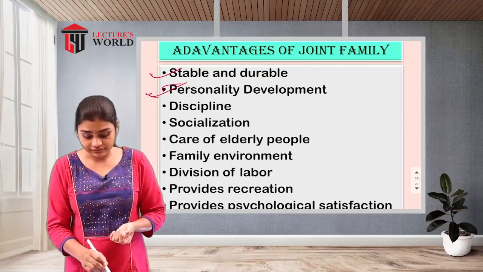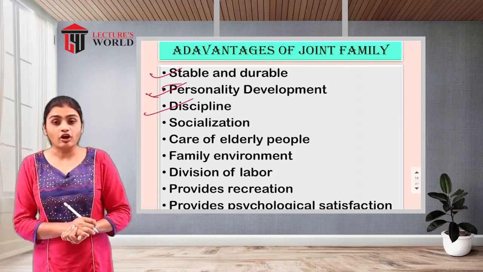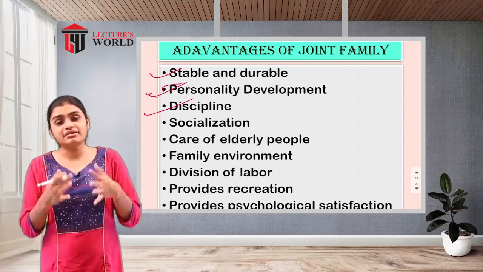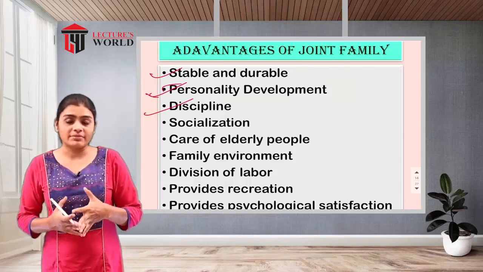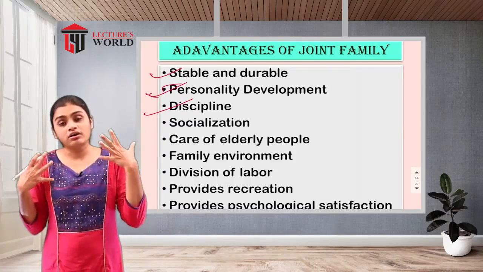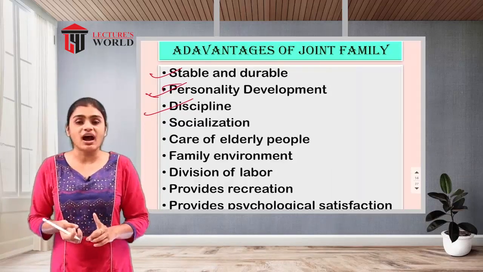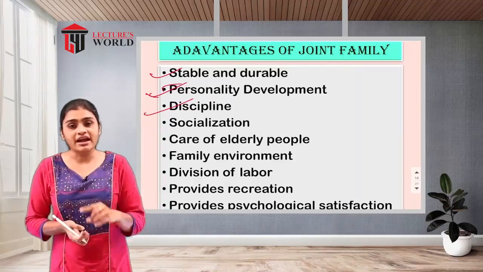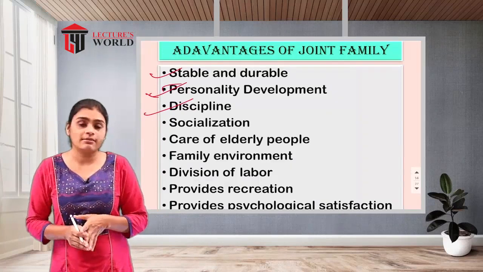After that, another thing is discipline. In this type of joint or extended family, discipline will be there, because there will be norms in this type of family. There will be specific rules and regulations, and for almost all activities, they have to ask the head of the family for permission and then they can do it. So this is how discipline can be maintained in the family.